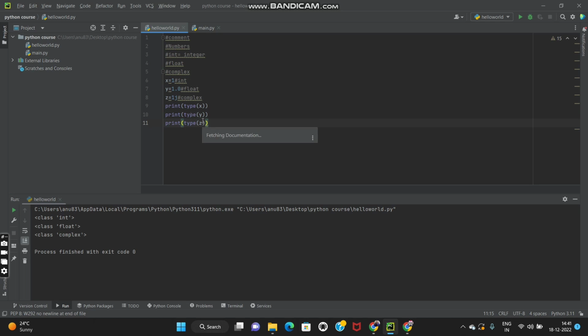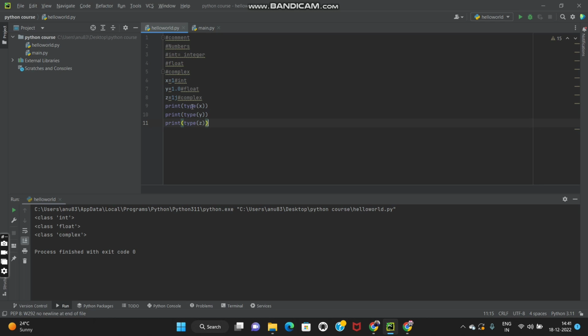So if you guys don't believe me, you can also check by putting numbers and function type like this. Okay. So, how I am taking this x variable and assigning one value to it, how I'm taking this y variable and assigning this value to it, we will learn everything afterwards in our next videos. But just to make it clear how the integer, float value, and complex number work basically.